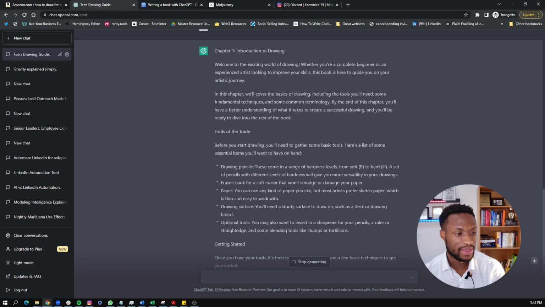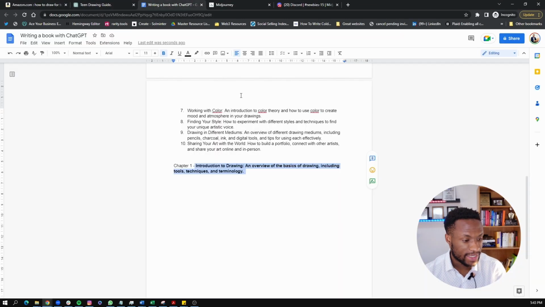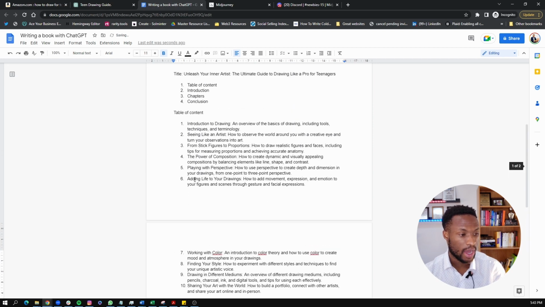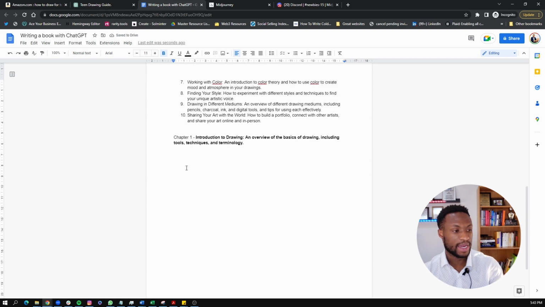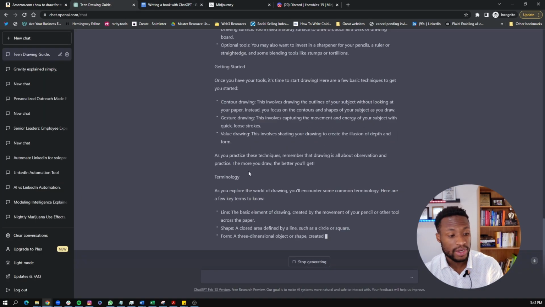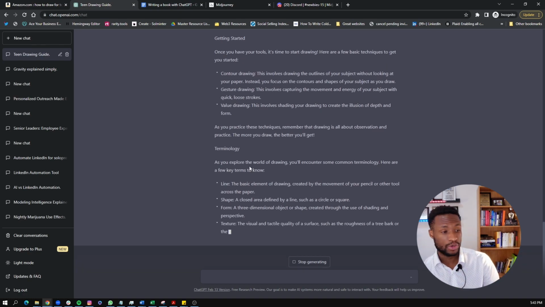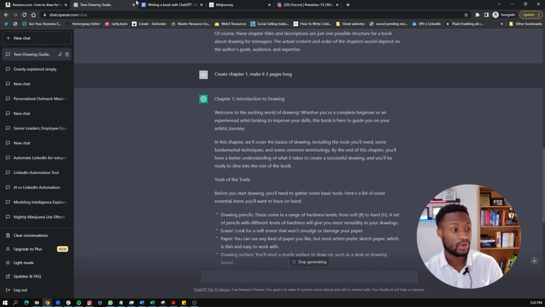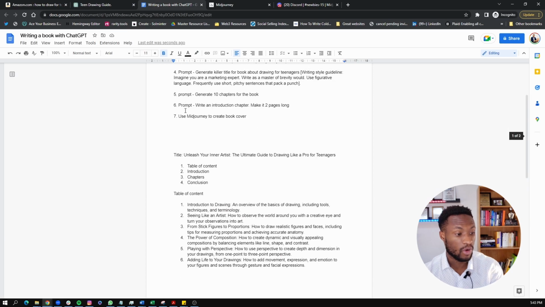So in this case, this will just keep going. And then the next thing we want to do is, once the introduction has been written, we can paste that in here. We can have it expand on it. We can have it do anything we want, and that is an amazing way to start. And of course, you want to do that for all the chapters, and before you know it, you have all the content you really need for your book.